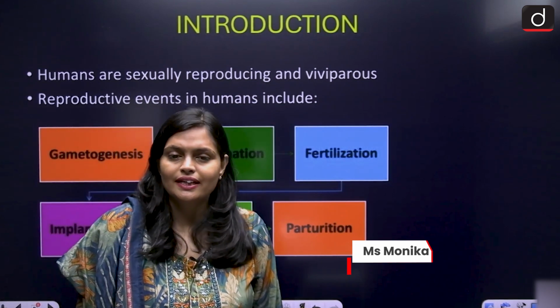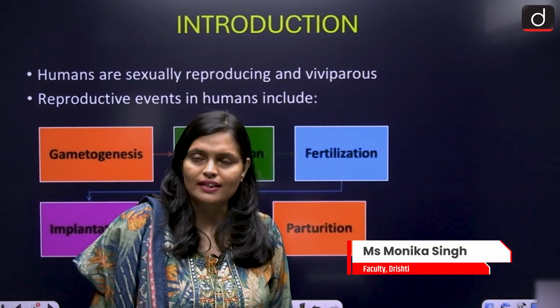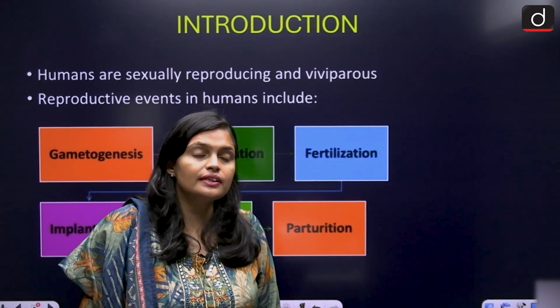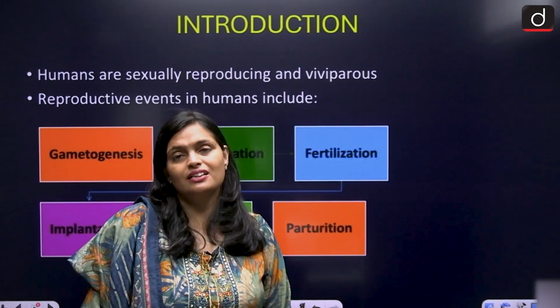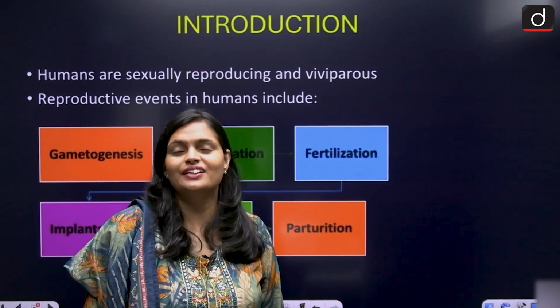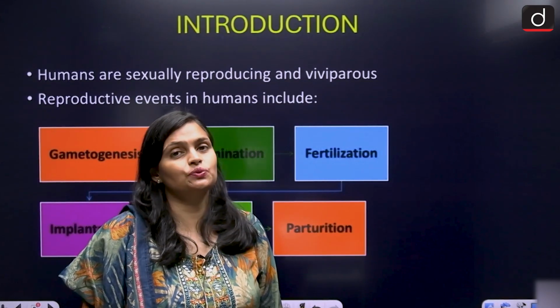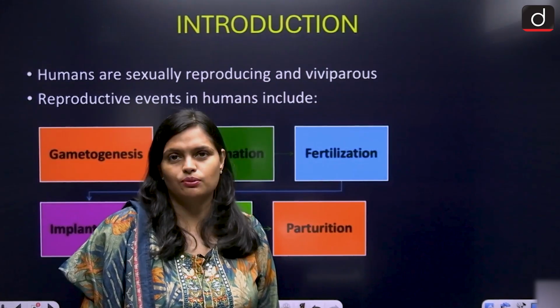Now guys, in case of human reproduction, one thing is very clear. The reproduction that takes place in humans is not asexual, it is sexual only. Sexual means fusion of gametes. In asexual, gametes are not required.